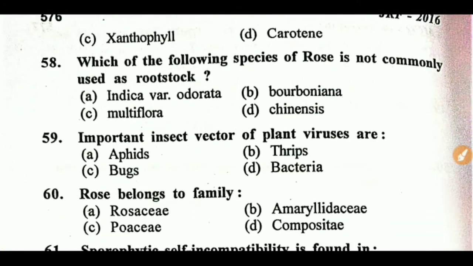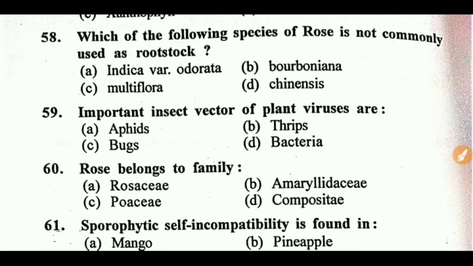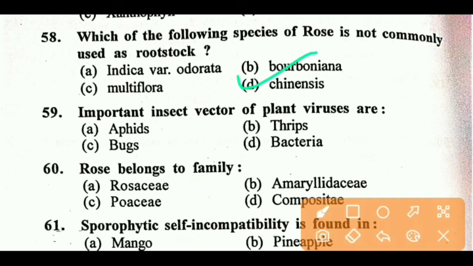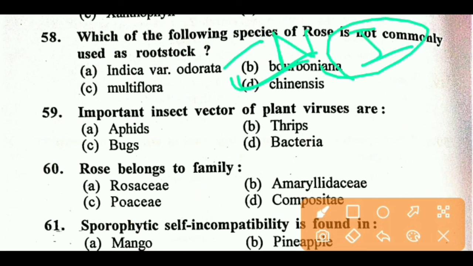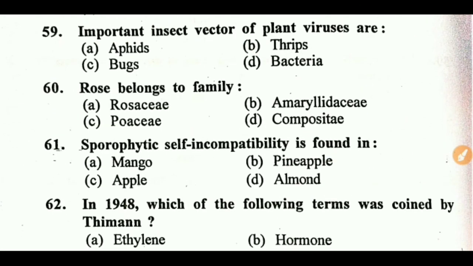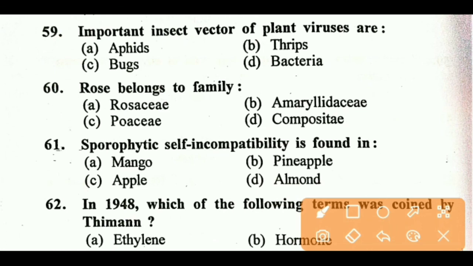Next. Which of the following species of rose is not commonly used as rootstock? Right answer is D, chinensis is not commonly used, and in North India mostly odorata is used. Next. Important insect vector of plant viruses. Right answer is B, aphid. And next question, and today's last question. Rose belongs to family? Right answer is Rosaceae.